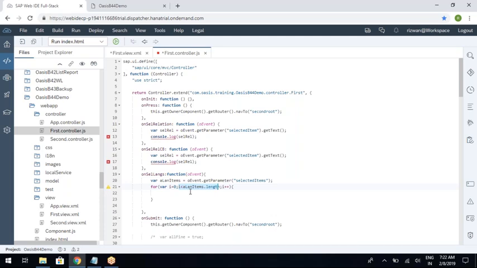So I want to repeat this loop till the last, the length minus 1 or less than length, both are equal.